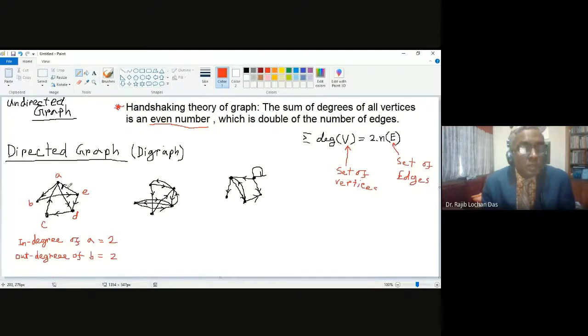But in that 4 lines, you have some coming in and you have some going out. So coming in will be in degree, going out will be out degree. Sorry, it is not B. This is A. Same point. So in degree of A and out degree of A, we are talking about same point. So altogether 4 because there are 4 lines connected with the point A. 2 are coming in, 2 are going out. Is that clear?